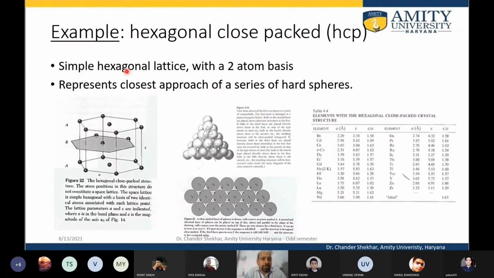So this again says the simple hexagonal lattice. It contains, say, 2 atoms. 2 atom bases represent the closest approach of the hard spheres. So there is one layer, and on top of that,